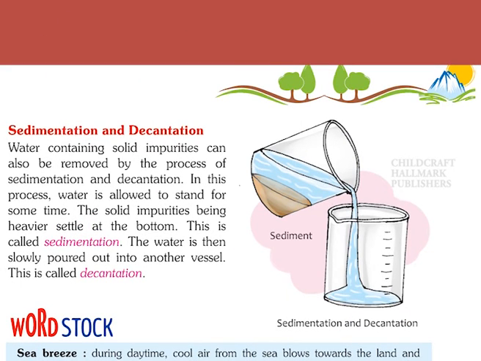Sedimentation and decantation. Water containing solid impurities can also be purified by the process of sedimentation and decantation. In this process, water is allowed to stand for some time. The solid impurities, being heavier, settle at the bottom. This is called sedimentation. The water is then slowly poured out into another vessel. This is called decantation.